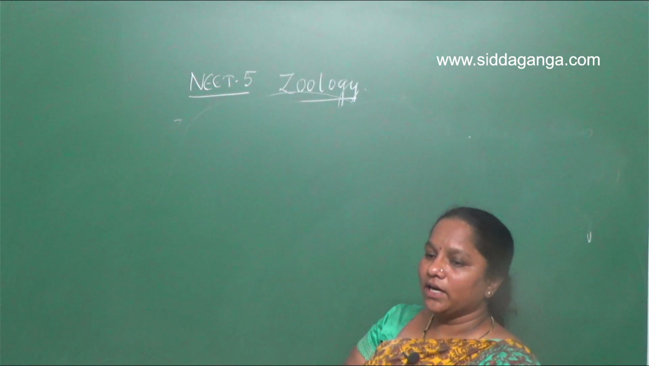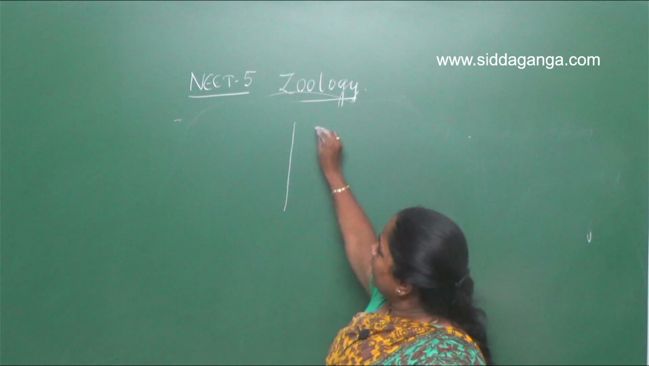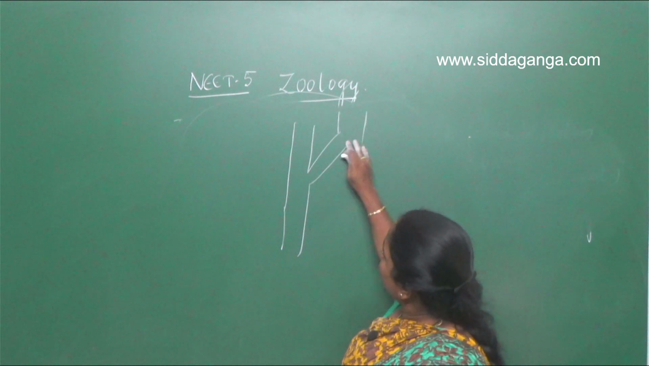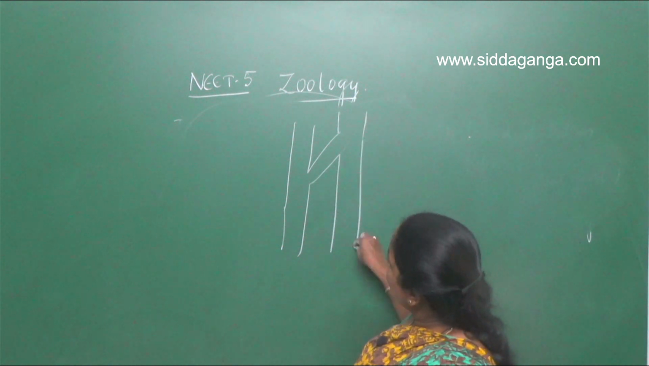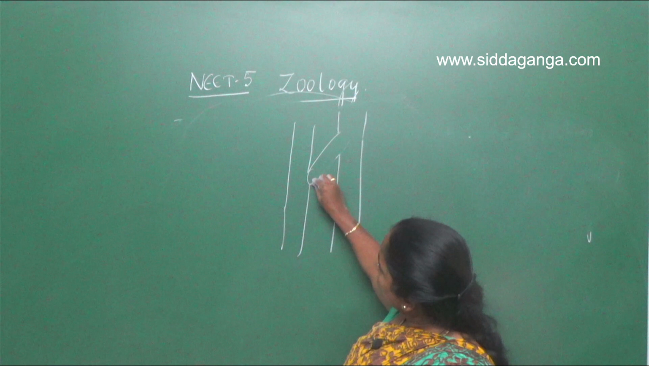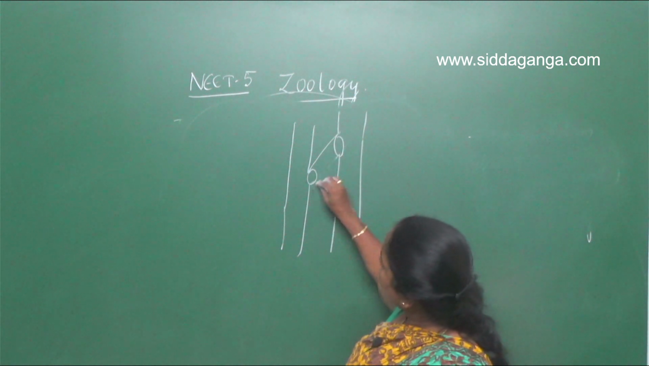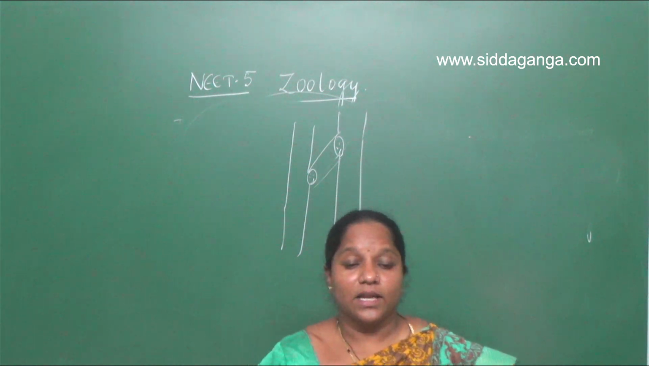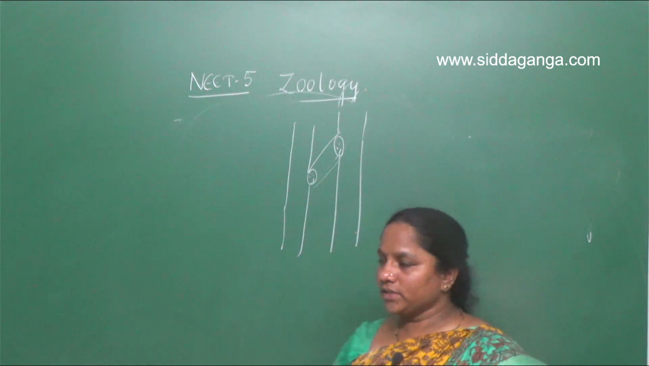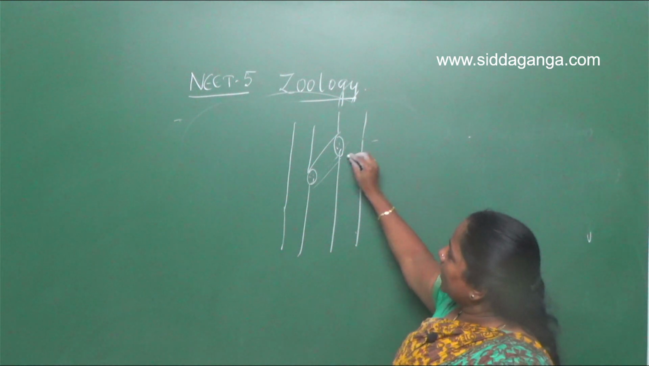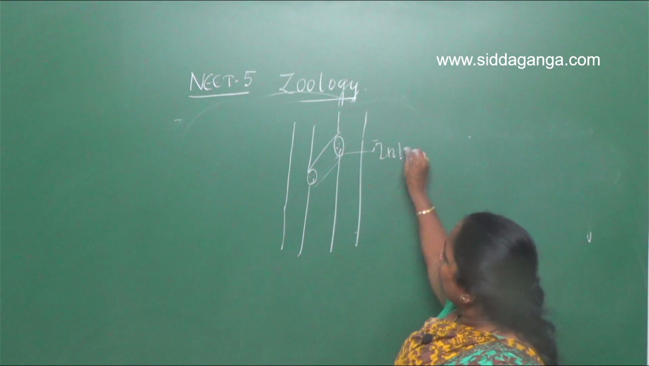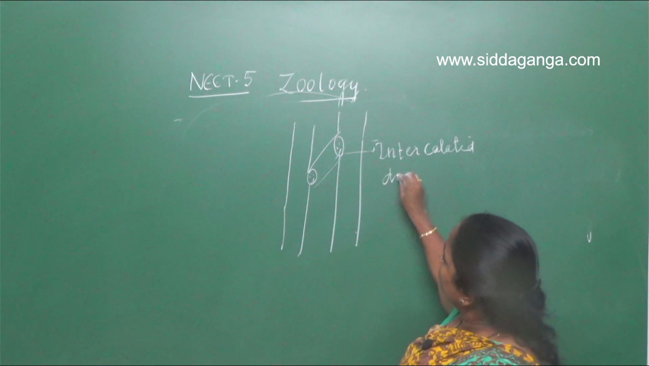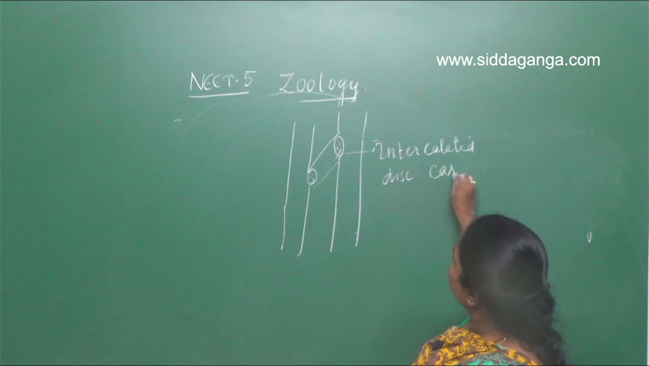So between the cardiac muscles, we know that cardiac muscles are branched. Between the branched cardiac muscles, there are some intercalated disc lines. So these intercalated discs are present in the cardiac muscle.